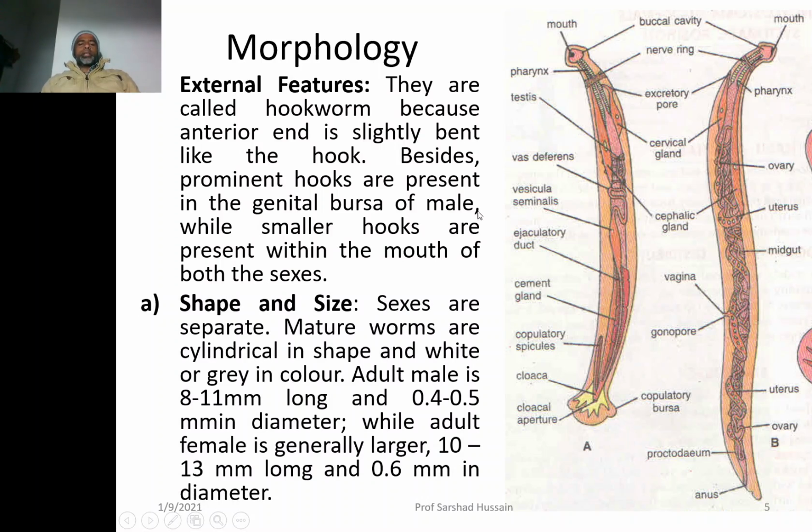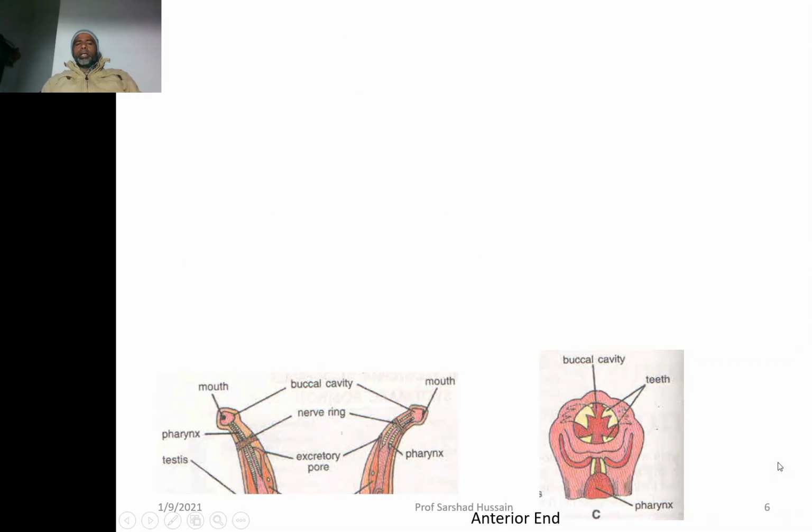As far as shape and size is concerned, their sexes are separate. That means they are dioecious. Male is separate, female is separate. The worm is cylindrical. You can look at the body; it is cylindrical. It can be white or gray in color. The male is 8 to 11 mm long and 0.4 to 0.5 mm in diameter. So the male is smaller in size, whereas the female is generally 10 to 13 mm long and 0.6 mm in diameter. This is the female.